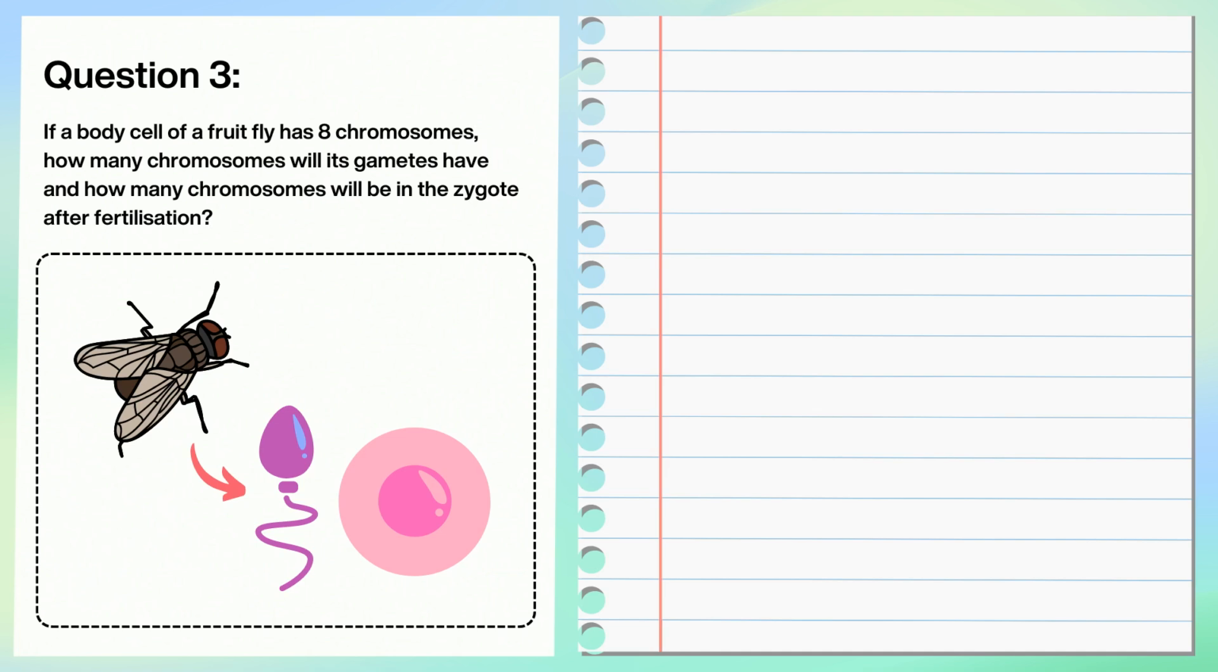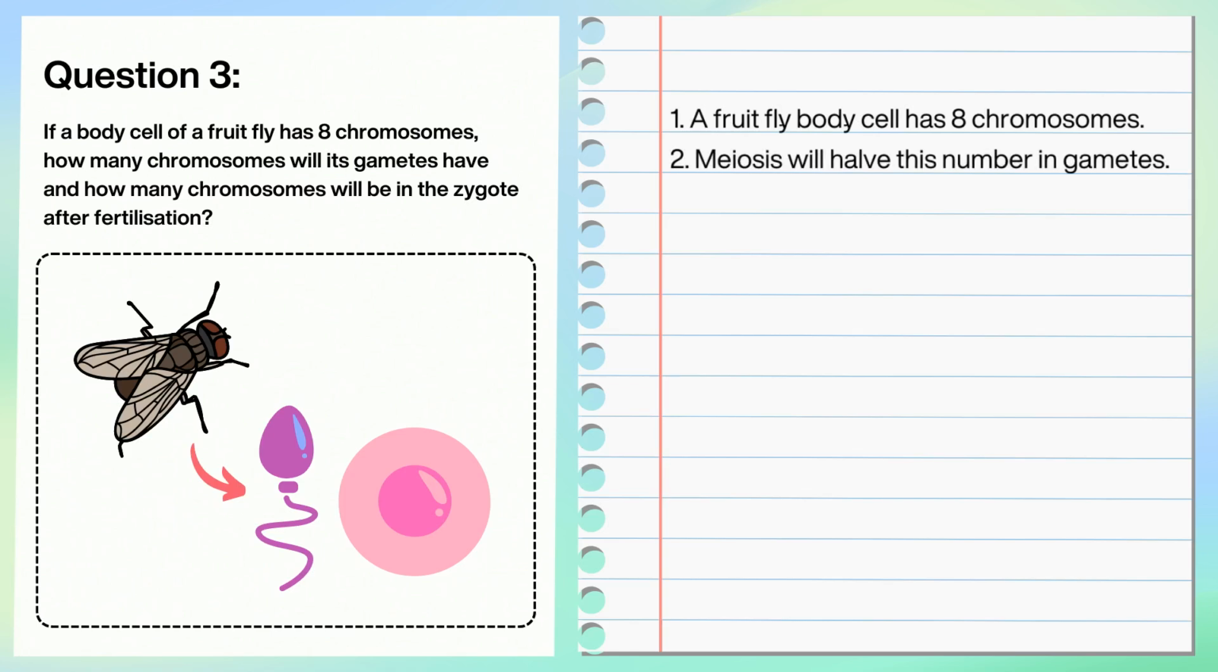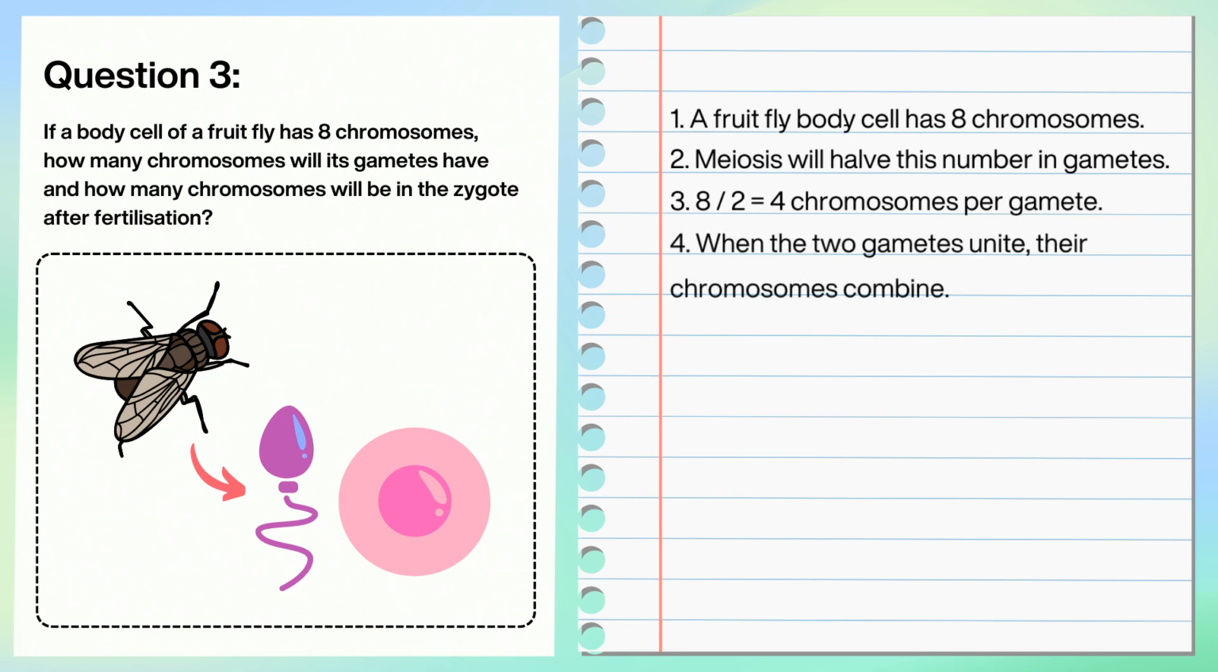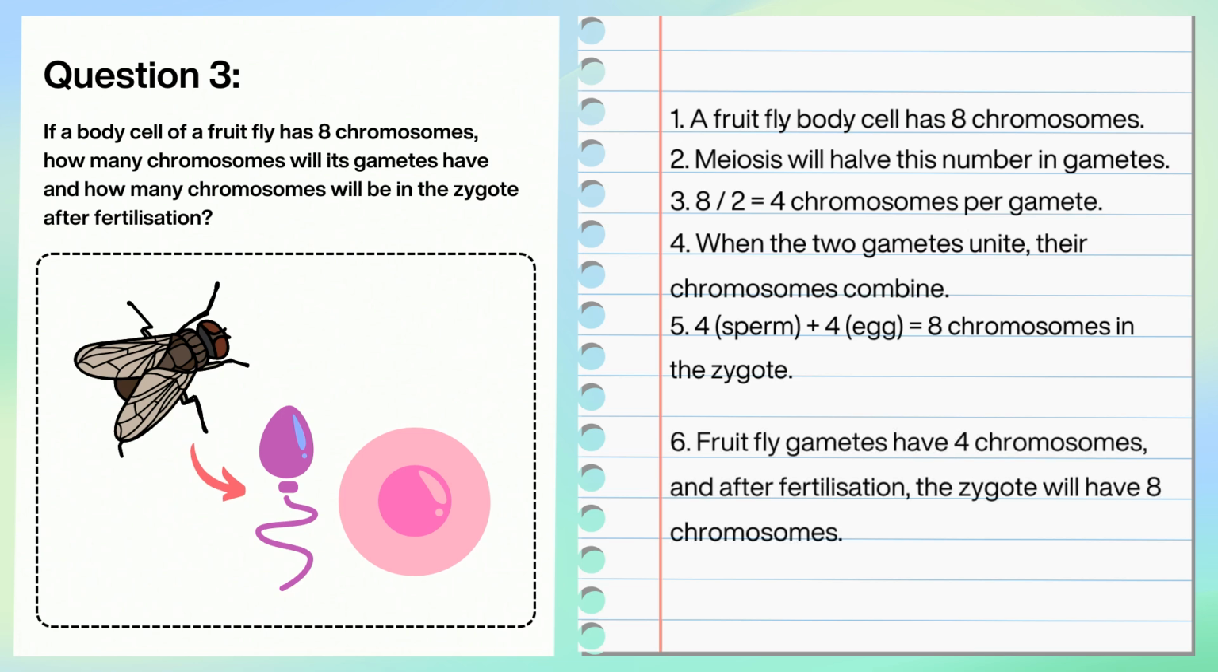Let's try our last question. If a body cell of a fruit fly has 8 chromosomes, how many chromosomes will its gametes have, and how many chromosomes will be in the zygote after fertilization? So we know a fruit fly body cell has 8 chromosomes. Meiosis will halve this number in gametes, so our calculation will be 8 divided by 2 equals 4 chromosomes per gamete. When the two gametes unite, their chromosomes combine. So 4 plus 4 equals 8 chromosomes in the zygote. Therefore, fruit fly gametes have 4 chromosomes, and after fertilization, the zygote will have 8 chromosomes.